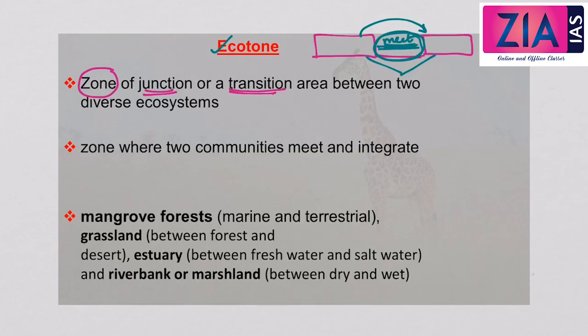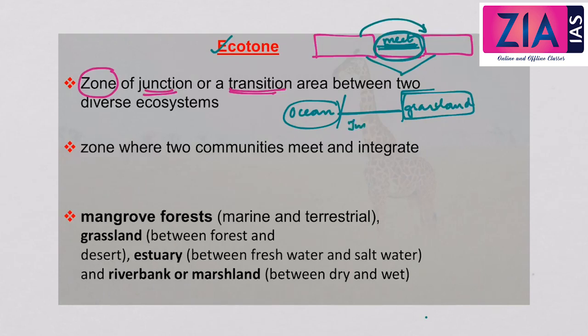Suppose, for example, let us take an ocean and a grassland. Suppose these are two types of ecosystems. Here what we see is that when this ocean ends and the other ecosystem, that is a grassland, starts, it is not an immediate start of the other, but rather there is a zone of junction, where these two diverse ecosystems meet, and this junction will be an area of transition. This transition area will display the characters of both these ecosystems, both the characters of the ocean ecosystem and the grassland ecosystem. So this is called an ecotone.